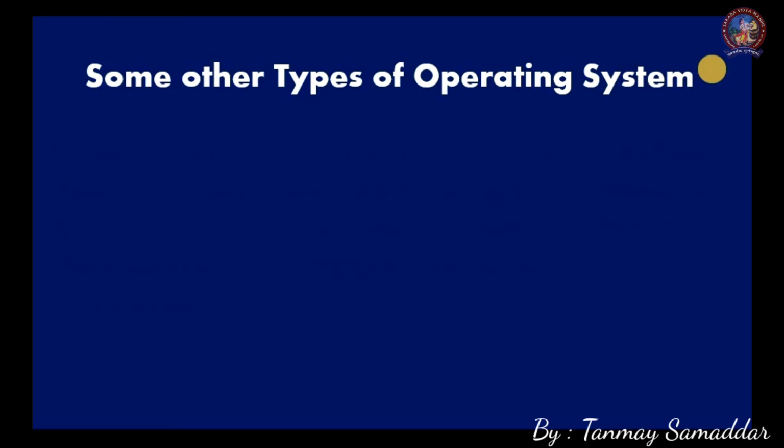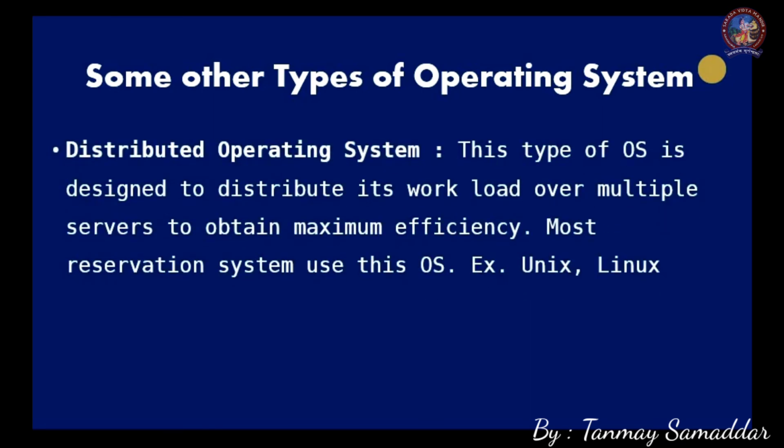Next is the distributed operating system. It is another kind of operating system where the operating system distributes the workload among many servers. The servers may not be present at the same location. They can be spread throughout the globe or the continent, but the main goal is to get the maximum efficiency.